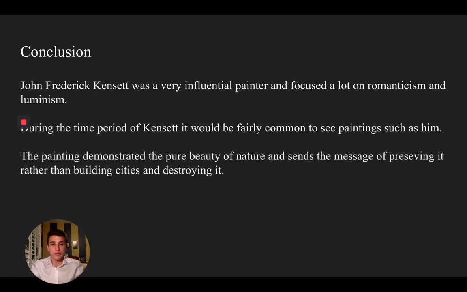And during the time period of Kensett, it would be fairly common to see paintings such as his, such as wilderness. And the painting demonstrated the pure beauty of nature and sends a message of preserving it rather than building cities and destroying it. So, in conclusion, he was a really influential painter, and he really just wanted to get the message through and to preserve nature, and that's really why he painted these pictures.